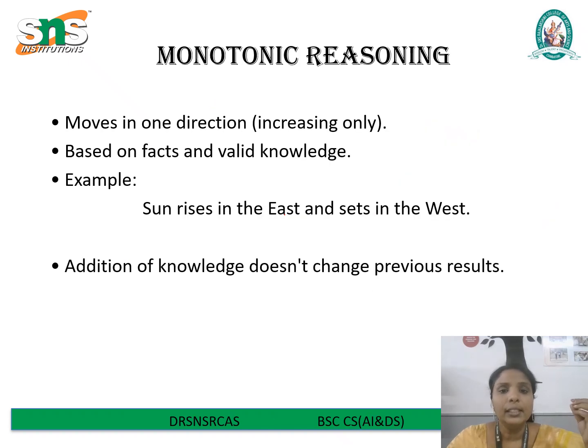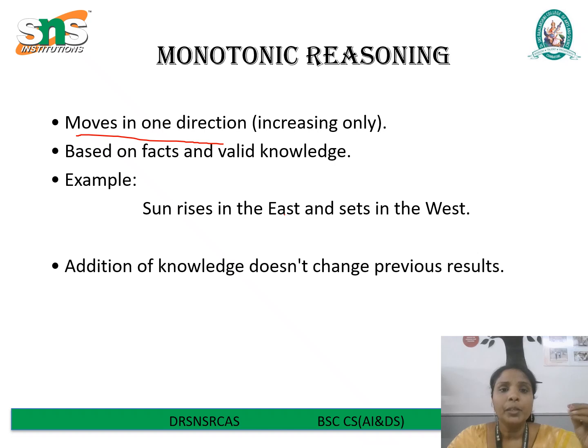Next, we see it briefly. Monotonic reasoning moves in one direction. It's a type of logical thinking where the conclusion drawn from a set of facts remains unchanged even when new information is added. Once something is proven true, it stays true, regardless of any additional knowledge that may be introduced later. This kind of reasoning is based on valid facts and trustworthy knowledge, making it stable and reliable.